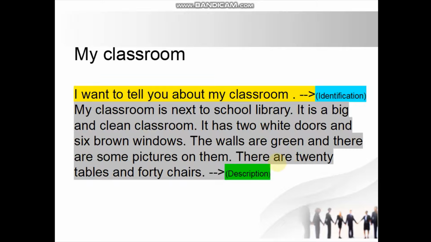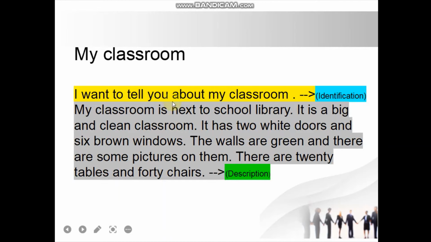The second language feature. Okay, the next, yeah. The next language feature, what is it? Number 3, using simple present tense, yeah. We identify. I want, yeah. Want. This one, present, yeah. If wanted, simple past. So want here is present. What else? There is also is here. If past tense, what is it? Was. If future, will be, yeah.